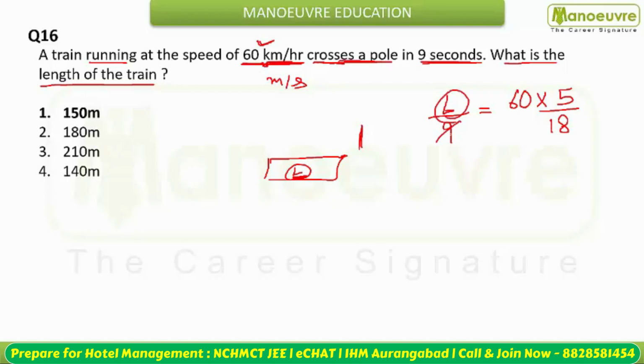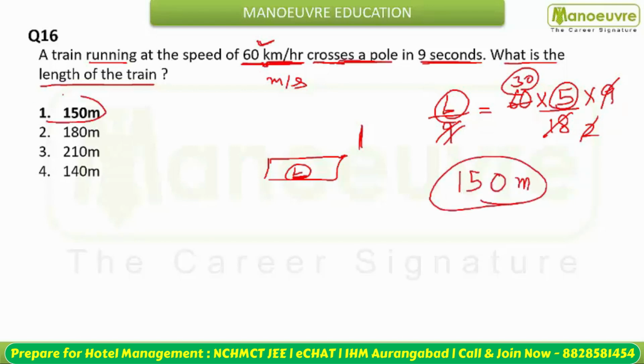You need the length, so move the 9 from here to here. This is going to become 1, this will become 2, so this is going to be 2 into 15, that is 30. And 30 into 5 is 150. And this is the length of your train, 150 meter. Okay, let's move ahead.